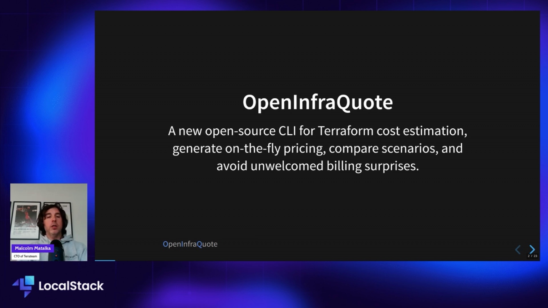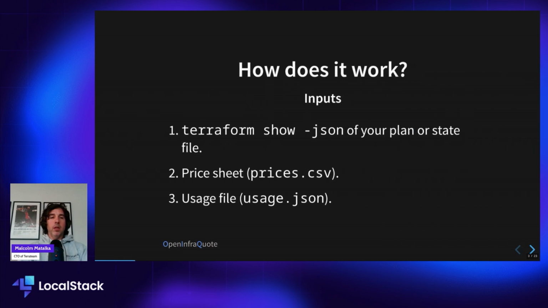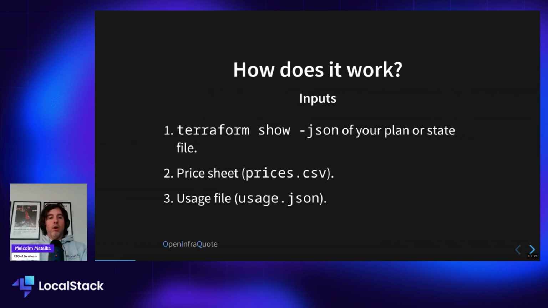OpenInfraQuote doesn't directly come with any sort of policy management or RBAC or anything like that that a larger InfraQuote tool might have. It's really focused on just the pricing problem. As we saw, the inputs here are your JSON representation of your plan or state. You can think of that as what to price, the first input. The second input is our pricing sheet, which is a CSV file, and that defines how to match your resources to something that can be priced.